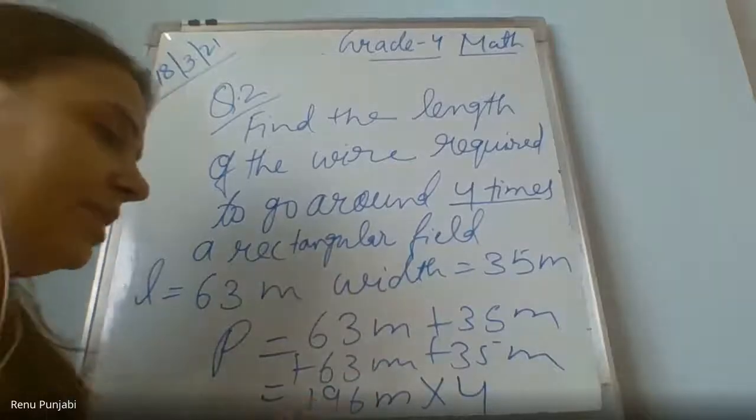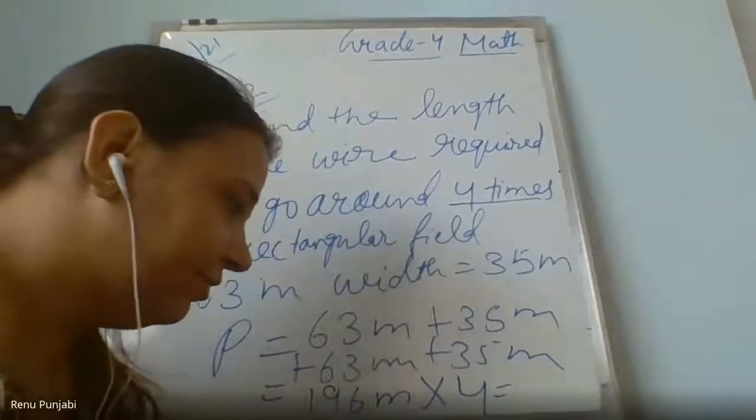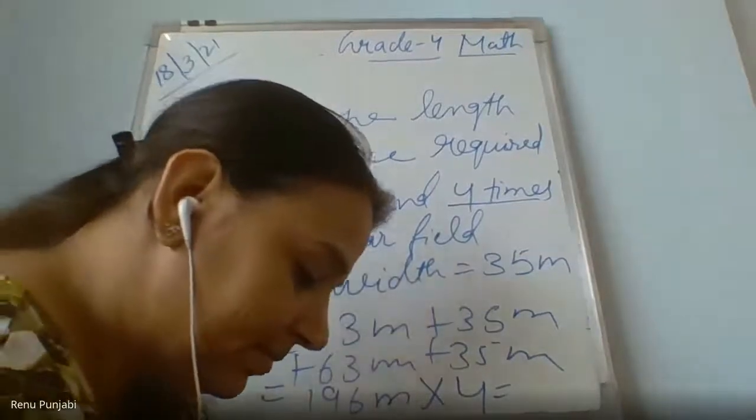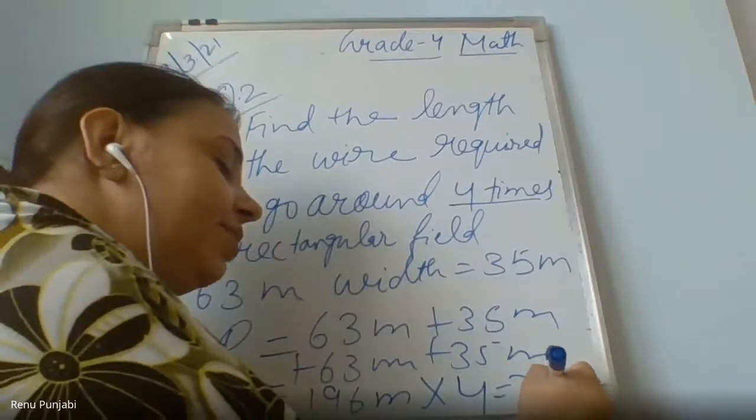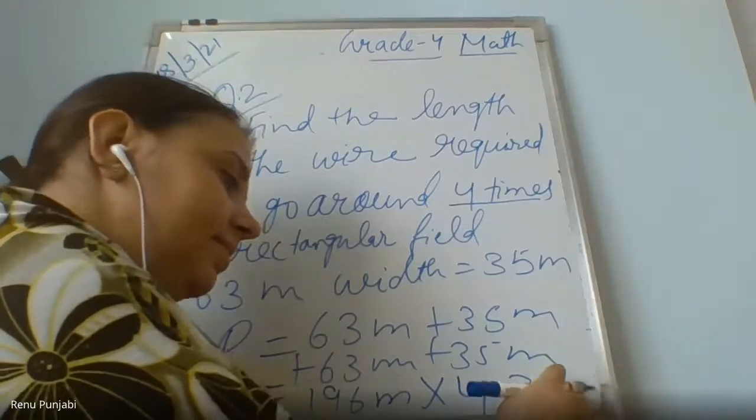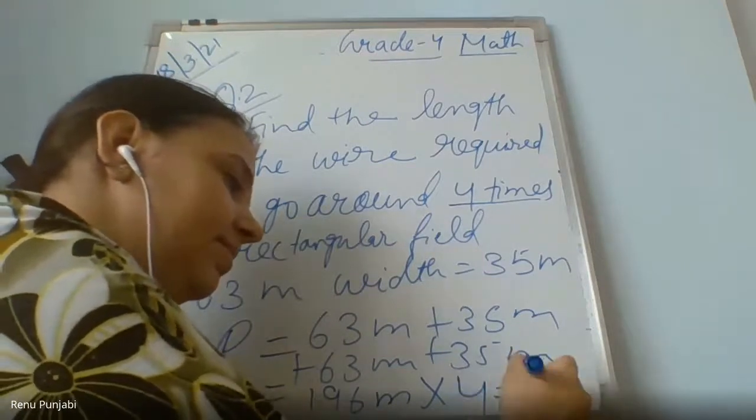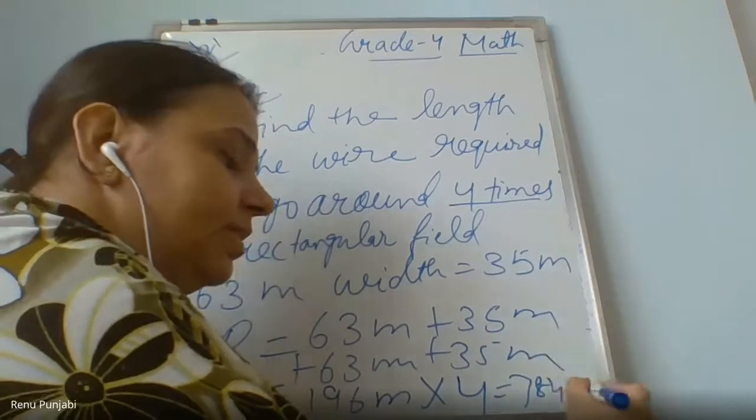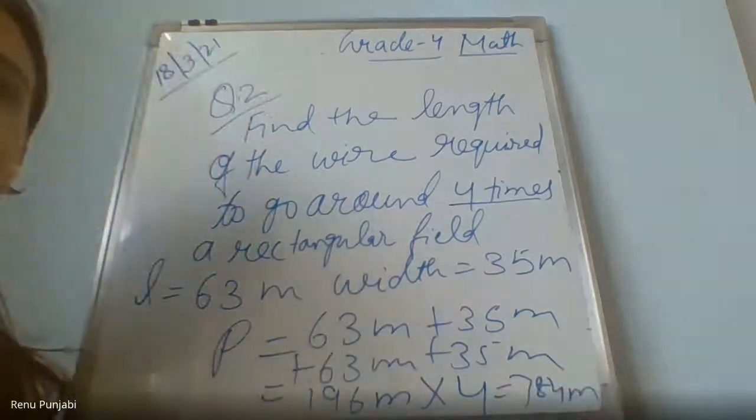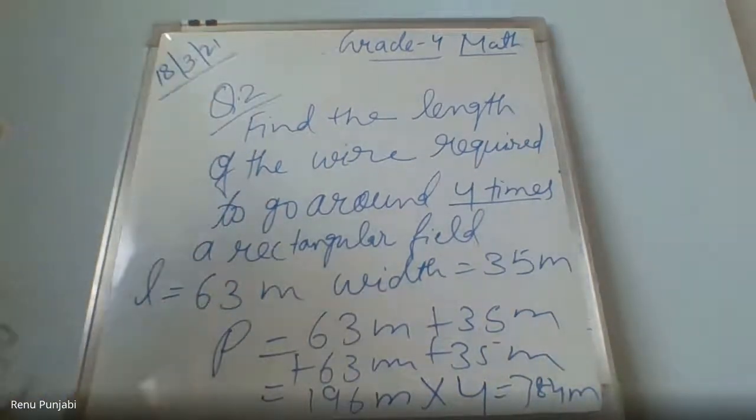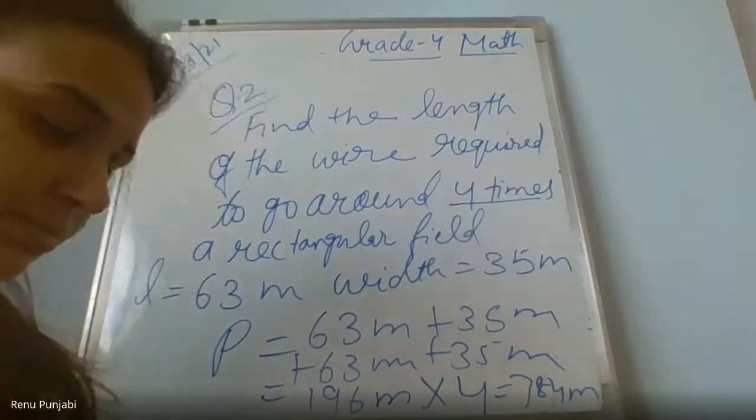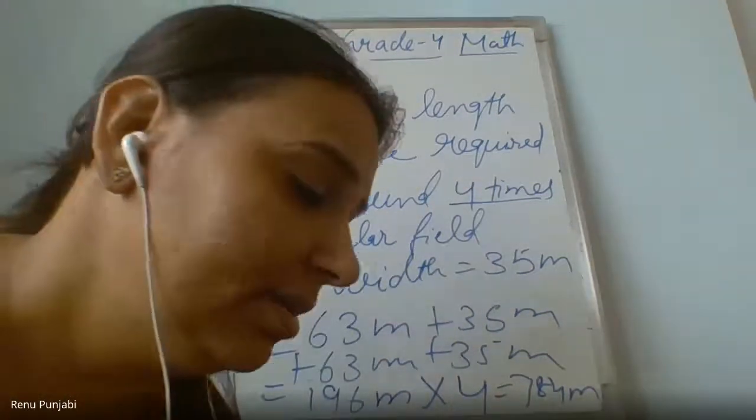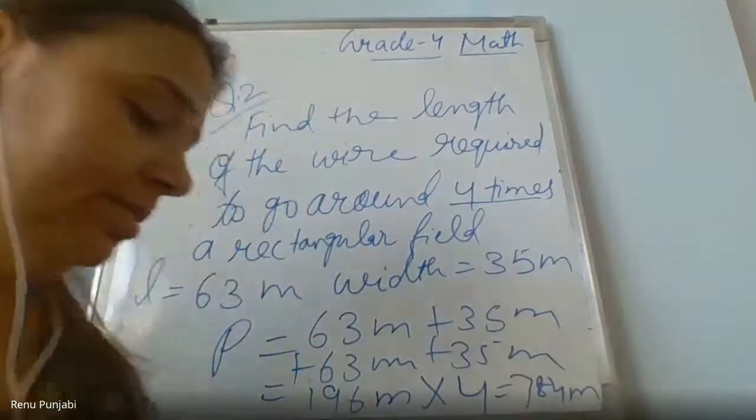Got it. Now, please, what you told, 784, right? Yes, ma'am. 784 meter wire is required. Got it? How to find? Please do it faster. Fast, my dear children.